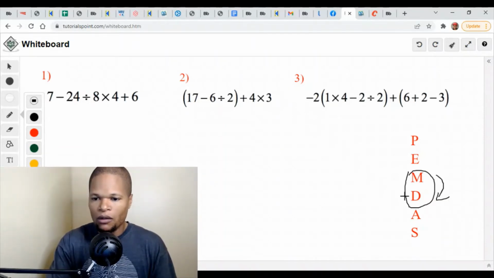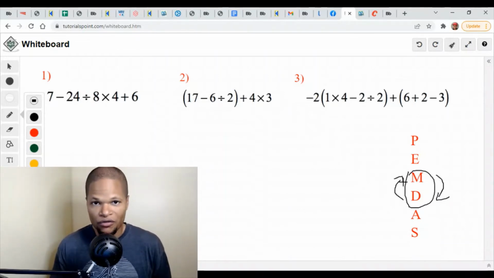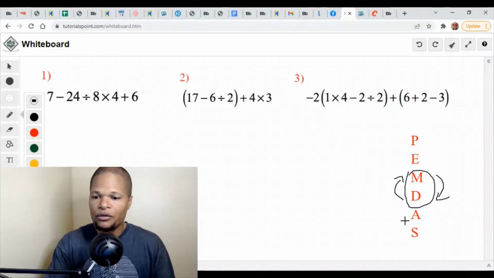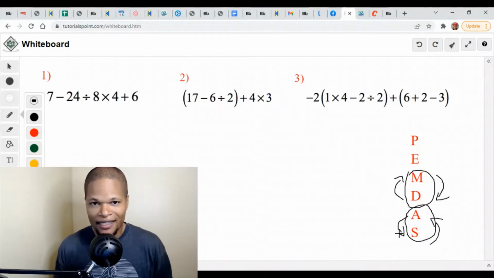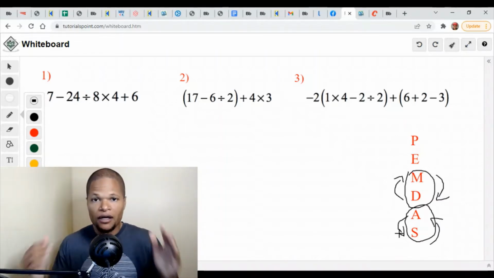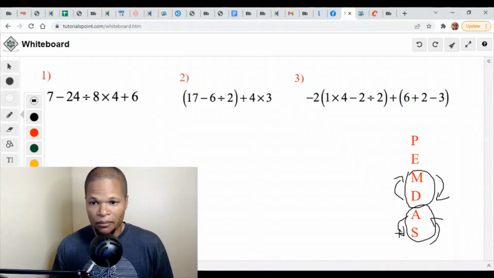Some kids always think, well, multiplying comes before division, right? PEMDAS. Well, not actually. It could be either multiplication or division. The same thing is true with the addition or subtraction piece. You would think addition has to come first before subtraction. I mean, after all, that's the order of operations. But we're going to learn today and cover how that actually is not the case. Multiplying and division can go in any order. Addition and subtraction can come in any order. So we're going to talk about how to make the decision about when to do what.